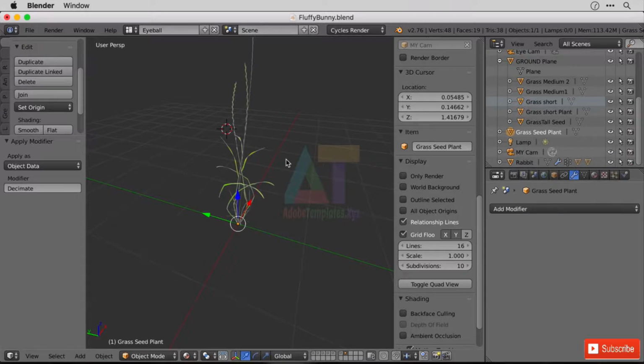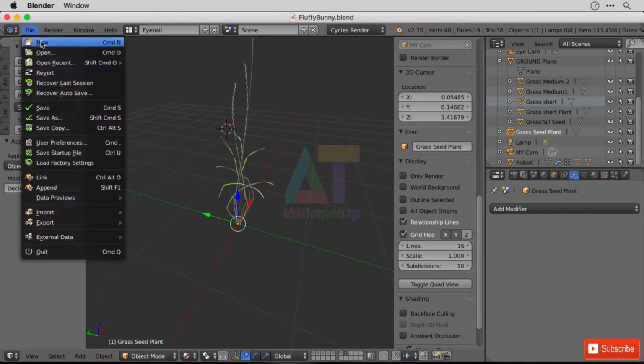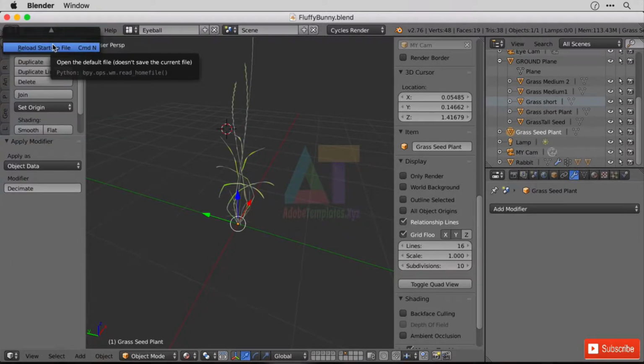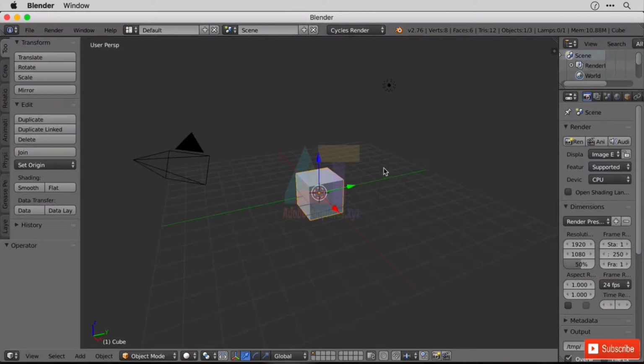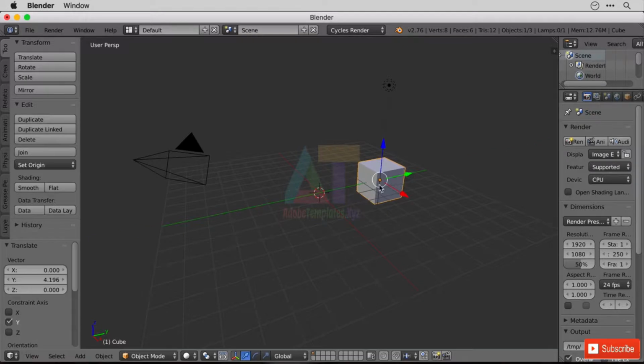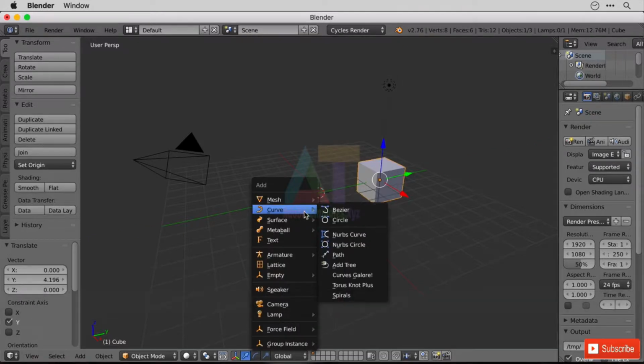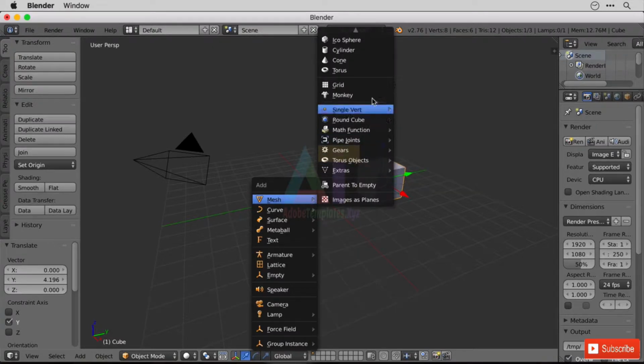So let's play about with adding objects into a scene. Now, in order to do that, I'm first going to save my file, and I'm going to demonstrate the whole object put into a scene, not in our bunny scene at the moment. So I'm going to go ahead and open up a new file and reload the startup file. So let's go ahead and play with our cube here. I'm going to move it to one side, and I'm going to create a cone. So we're going to have a cone and cube as our 2 objects that we're going to play with and use the particles on.